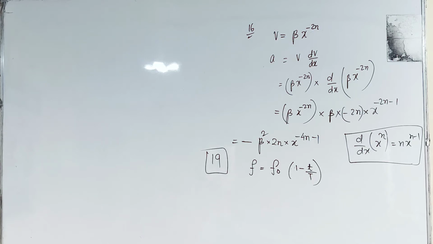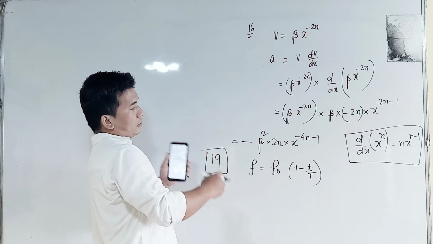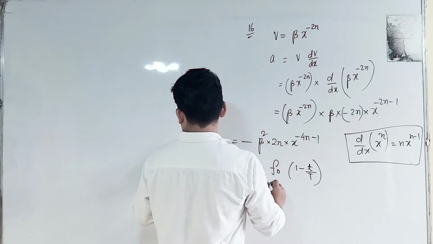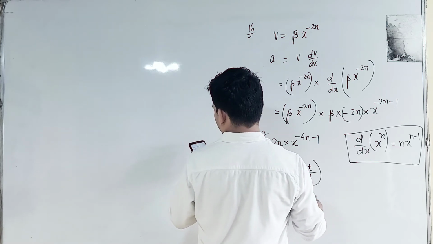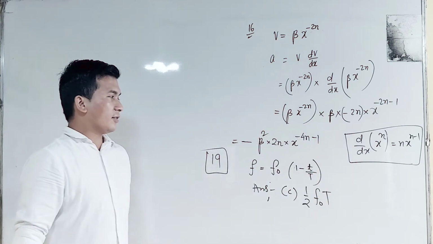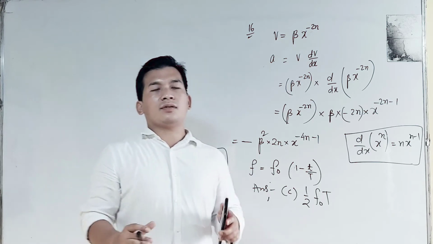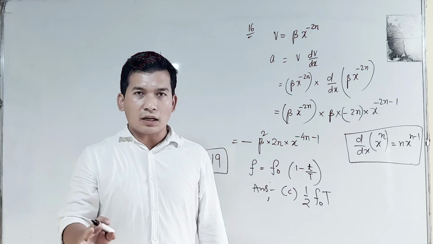That is very easy. Such type of question is where you can easily sort out the answer. You need not remember the concept, just by looking at the question our answer will be option number C, half f naught T. Finish. If you are very familiar with the question, what will be the answer? Without any concept also you will get 4 marks.